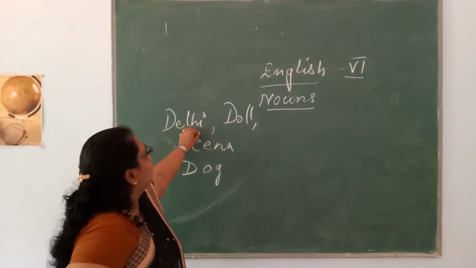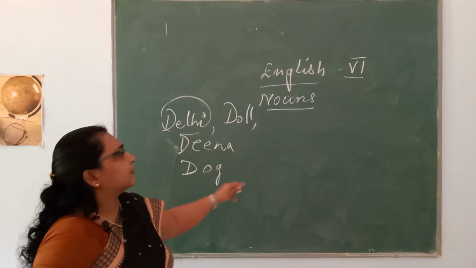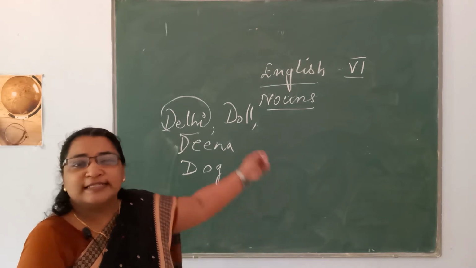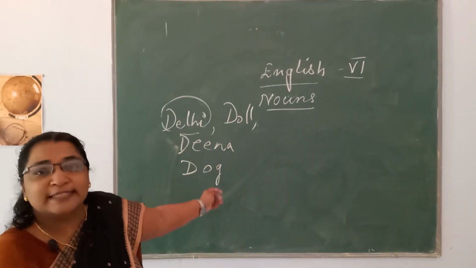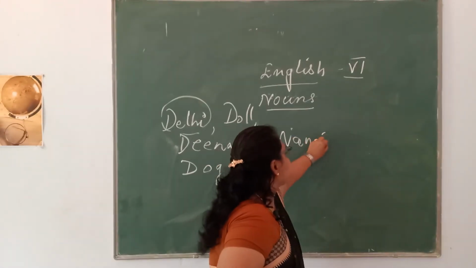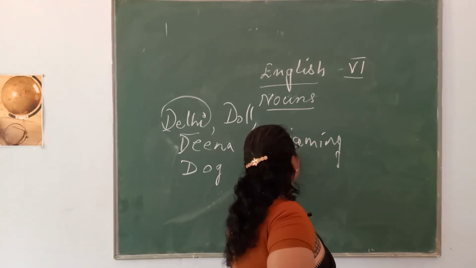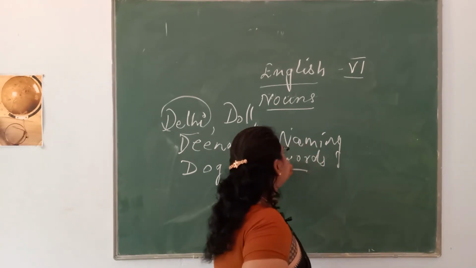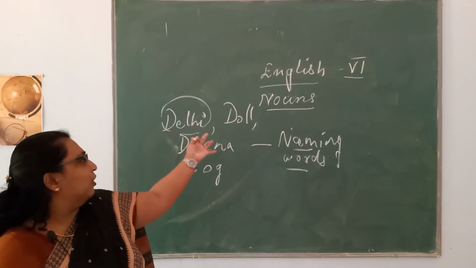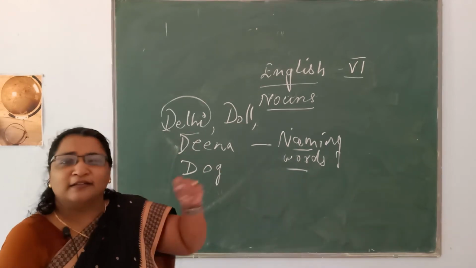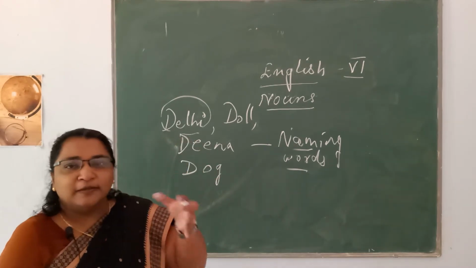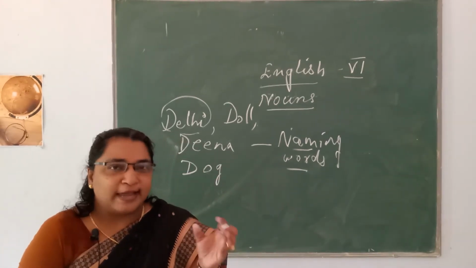Now what are we going to name this? What is this grammar portion? How am I going to connect this? Yeah, these are all nouns, means naming words. Okay, these are known as naming words. So Delhi, doll, Dina, dog. These are all categories of different things, isn't it? There is a human being, there is a non-living thing, etc.